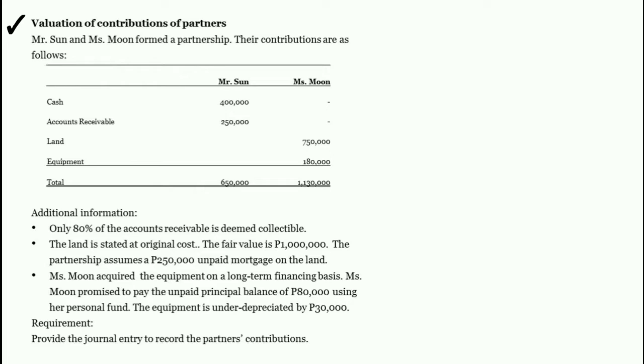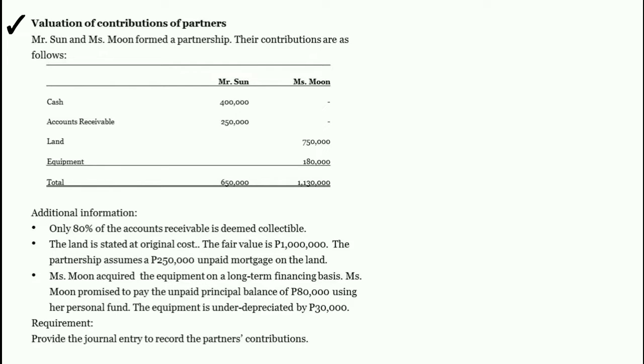Miss Moon acquired the equipment on a long-term financing basis. Miss Moon promised to pay the unpaid principal balance of 80,000 pesos using her personal funds. The equipment is under-depreciated by 30,000 pesos. Requirement: provide the journal entry to record the partner's contributions. Here, sa problem na to, kailangan muna nating i-compute yung contributions ng partners bago tayo makapag-provide ng journal entry.